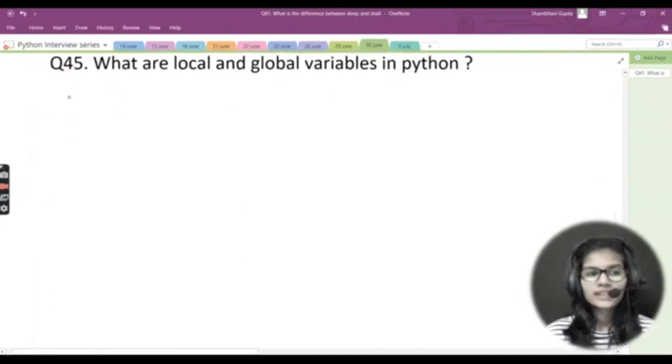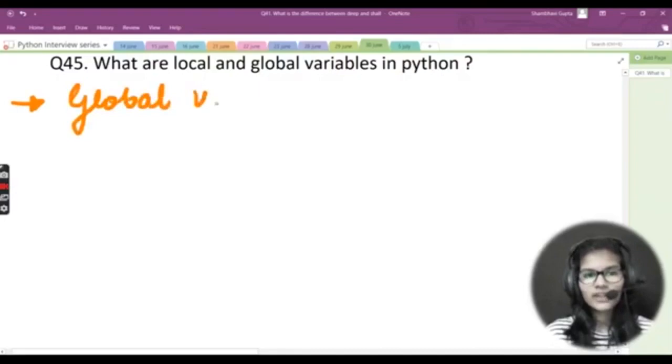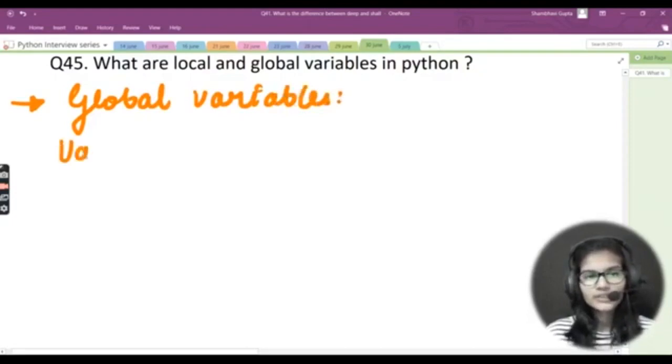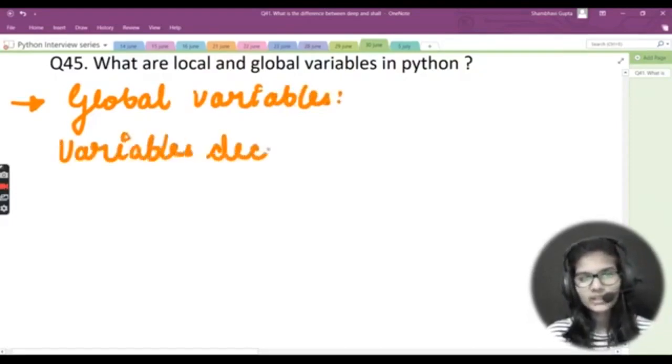Now let's move towards the last question for today: what are local and global variables in Python? Let's see about those things. First of all, I'll be defining the global variables, and after that the local variables, right? So global variables.